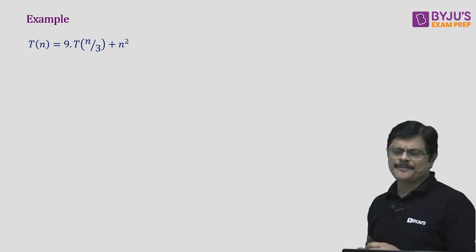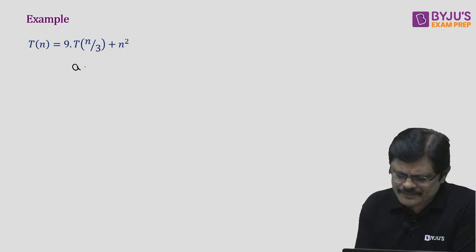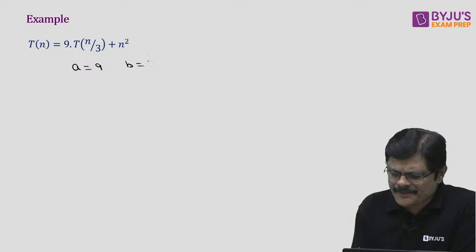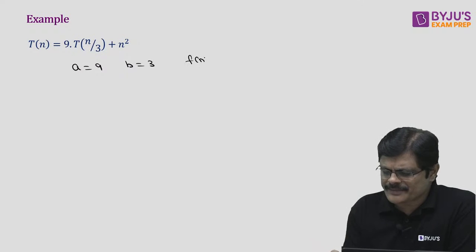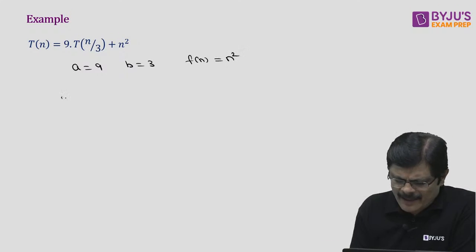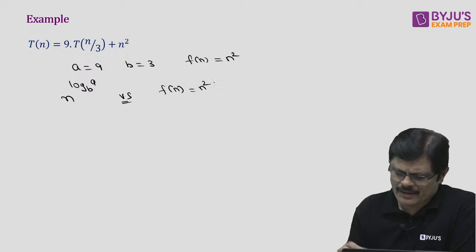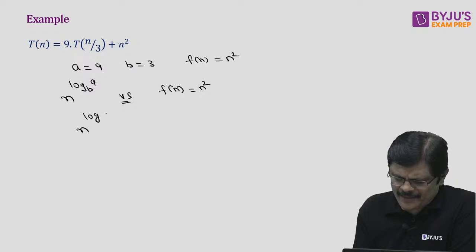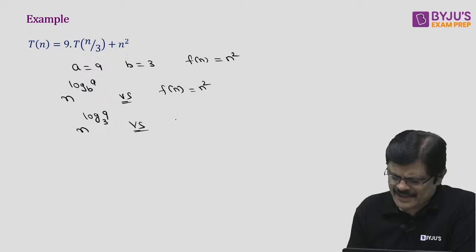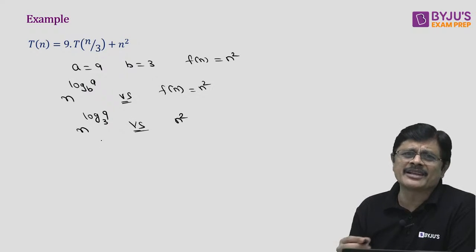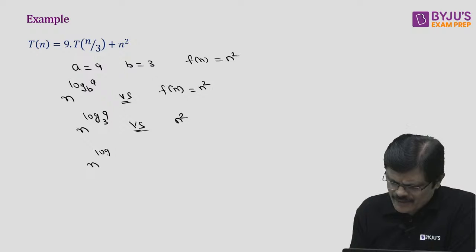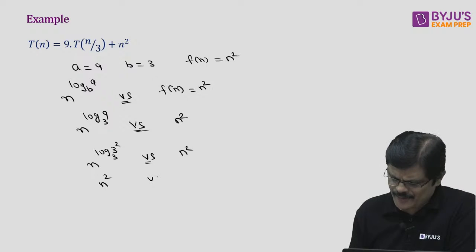For example, you see this. Here A is 9, B is 3, f(n) is n square. Compare n power log A to the base B with f(n). So that is n power log 9 to the base 3 versus n square. And you know 9 is nothing but 3 square, so it is log 3 square to the base 3 versus n square. So this is nothing but n square, since log 3 to the base 3 is 1, versus n square.